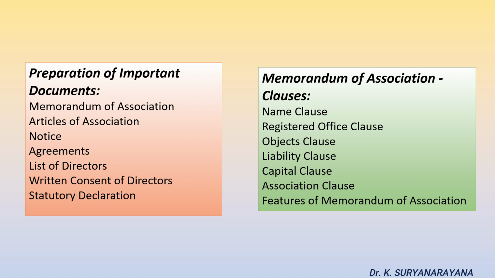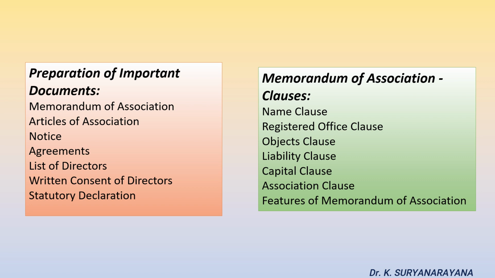A company cannot adopt a name which violates the provisions of the Emblems and Names Act, which prohibits the use of the name and emblem of the United Nations, World Health Organization, official seals and emblems of central government, state government, the Indian national flag, and pictorial representation of Mahatma Gandhi and the Prime Minister of India.